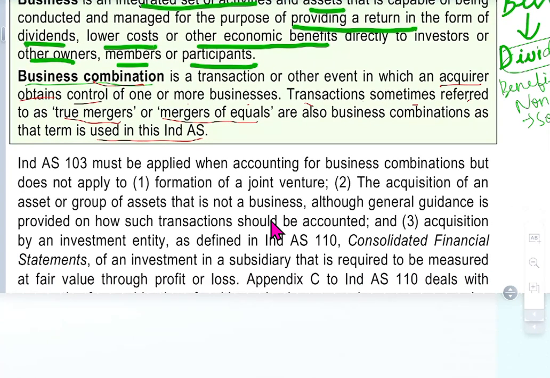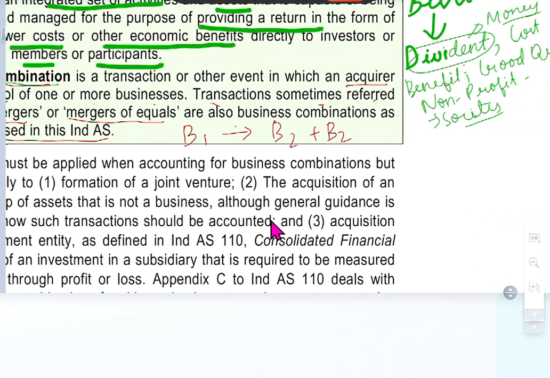What they're saying is one business is taking over business two plus business three, then it's a combination. Or sometimes business one and business two equally get interest, like a marriage, they want to do business, they combine themselves and become business three.